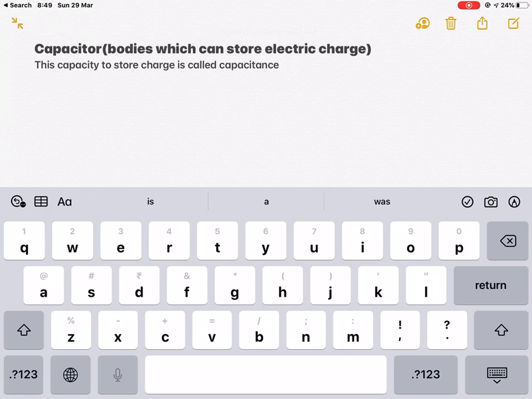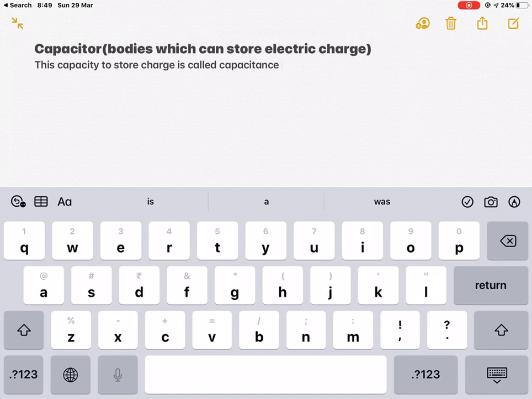So bodies which can store charge can be conductors, because we have studied that conductors have the ability to carry charge. So the practical way to handle a charge is to put it on a conductor. Thus a conductor can store charge, but every conductor has a maximum limit of storing charge.